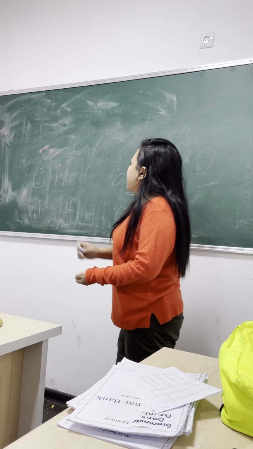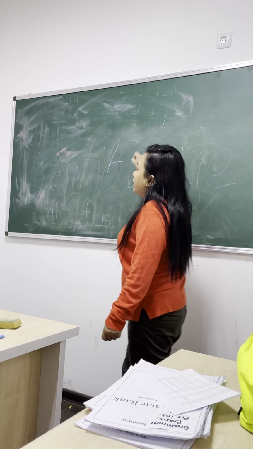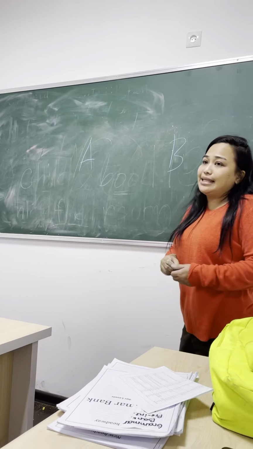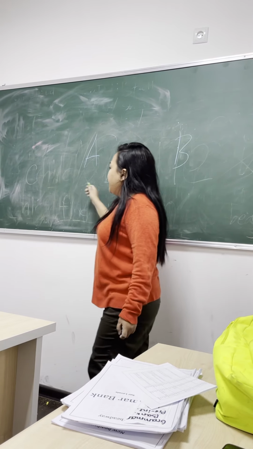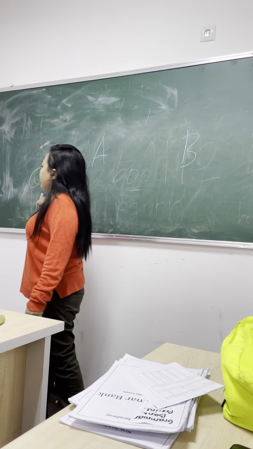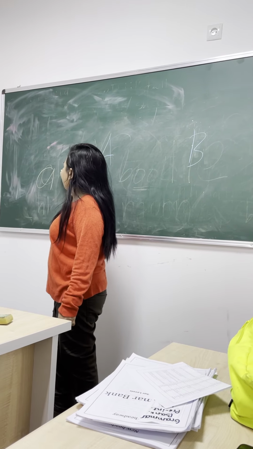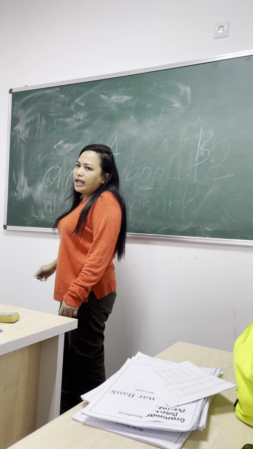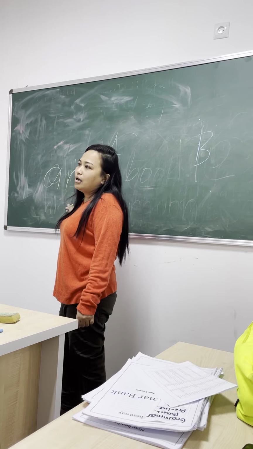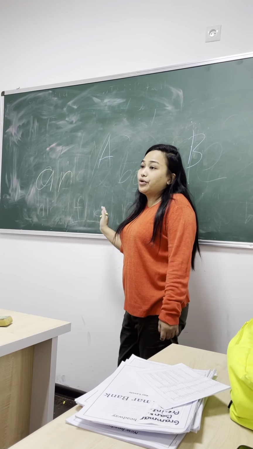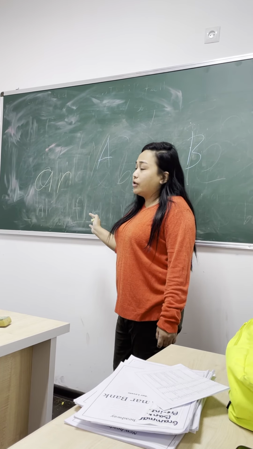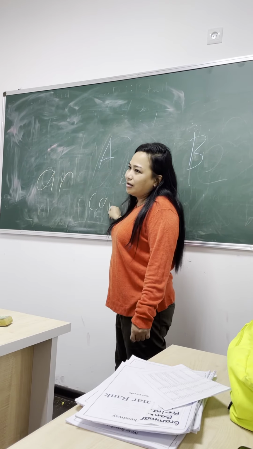The difference between American English and British English is this. If there is A, then after A comes an R. For Americans, they pronounce the R. So we will say car.